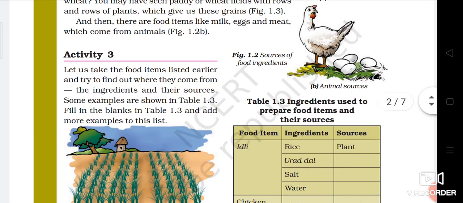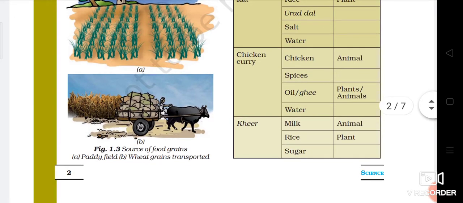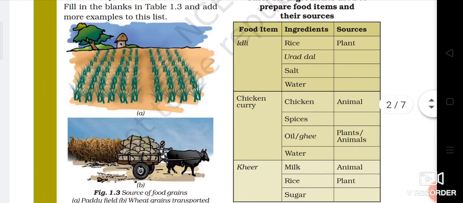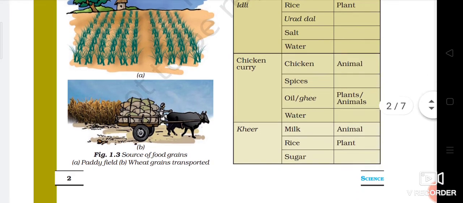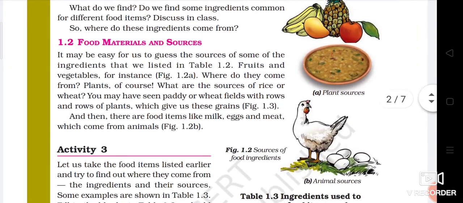Now see activity 3. The ingredients and their sources, some examples are shown in table 1.3. Fill in the blanks. Sources of food: you get food from the field, where crop production happens. Sources of food are grains, paddy, and wheat. Then that wheat, paddy and grains are transported from the field to the market, and from the market we can easily purchase them.